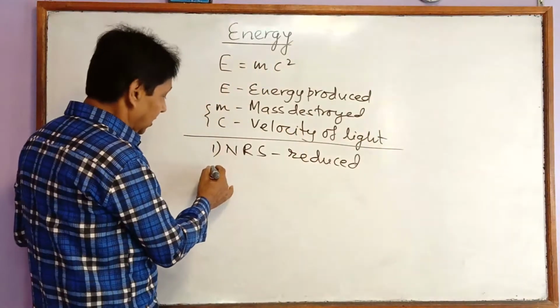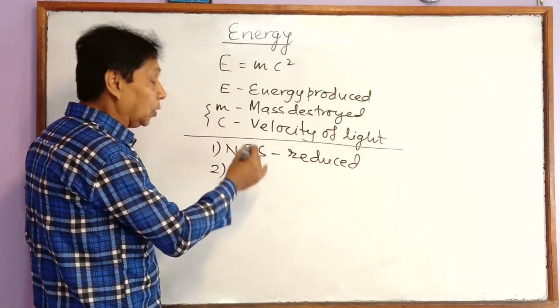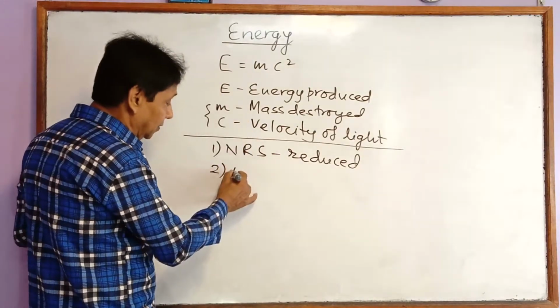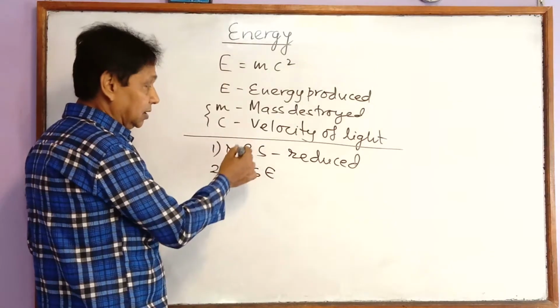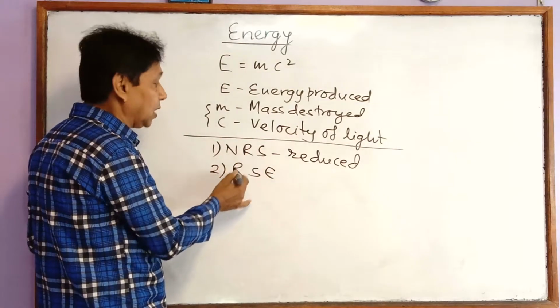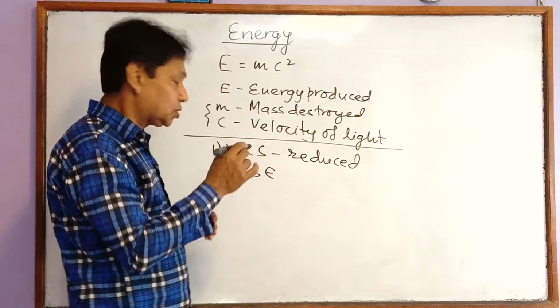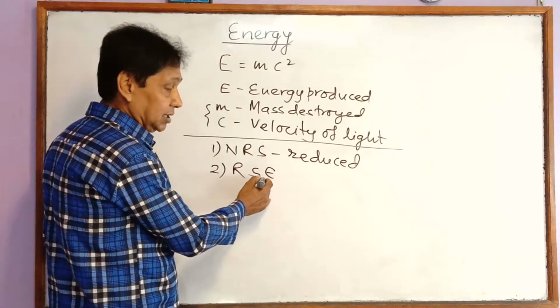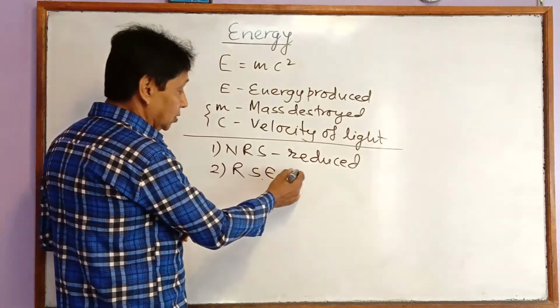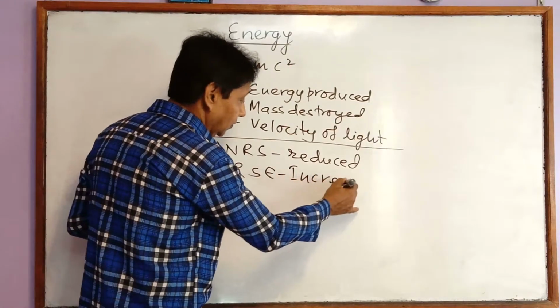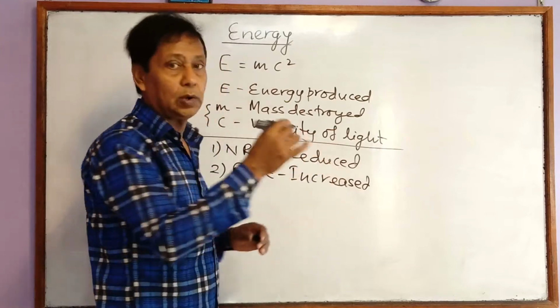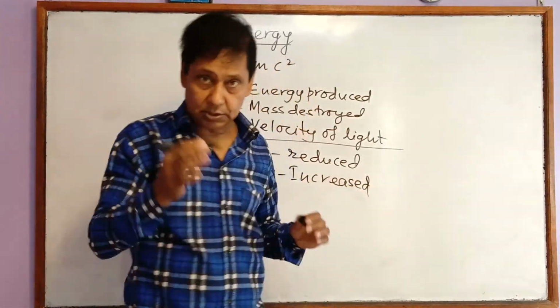That's why we can say, as far as possible, we have to increase the use of renewable sources of energy, not non-renewable sources of energy. Use of this should be increased. Then we'll escape out of this problem.